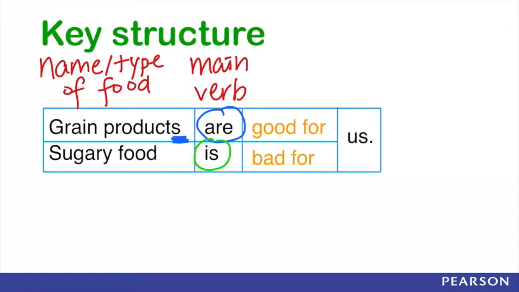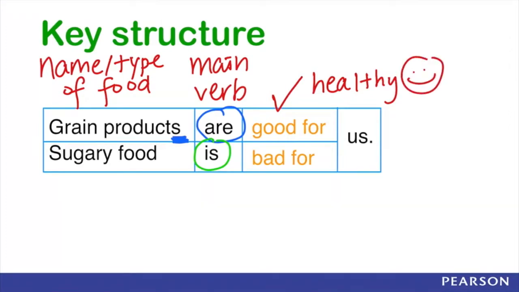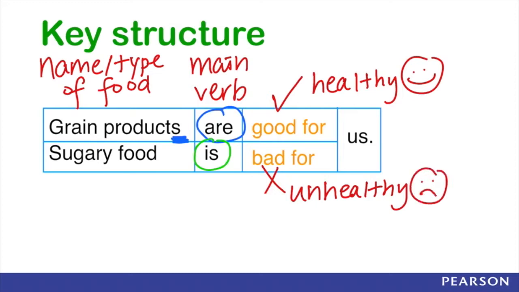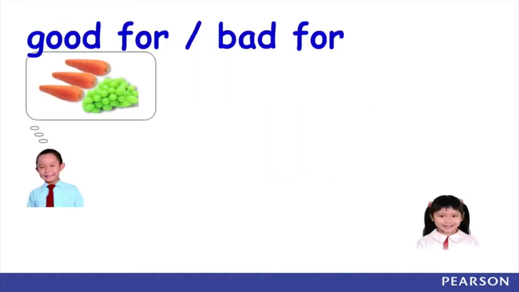Good for in this sentence means things that are healthy, that we should eat more, while bad for means things that are unhealthy and that we should eat less. So let's look at some examples.